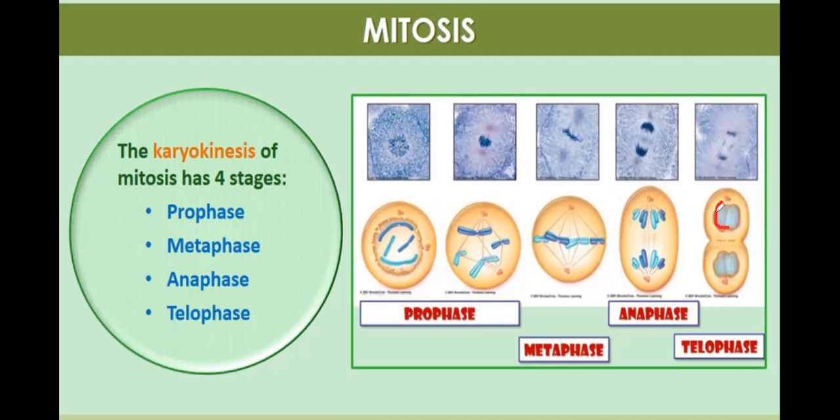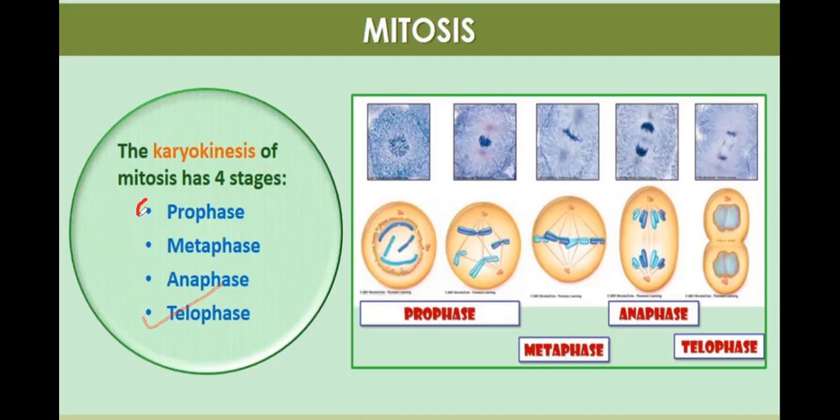the opposite ends, and then the chromosomes become invisible. The chromosomes are converted again into chromatin network fibers. So these chromosomes will disappear and the nuclear membrane will reappear. So this is the stage of telophase. So in the karyokinesis of mitosis there are four phases: prophase, metaphase, anaphase, and telophase.